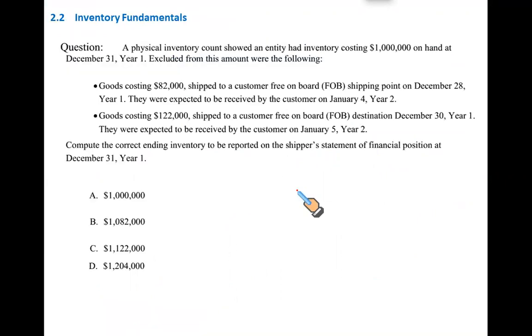Goods on consignment, who owns it? A physical inventory count showed an entity had inventory costing $1 million on hand at the end of the year. This is the physical count. $1 million is the inventory available at our warehouse. Excluded from this amount were the following items. Now we have to see whether they should have been excluded or added in the cost of inventory. Now look, goods costing $82,000 shipped to a customer FOB shipping point on December 28th.